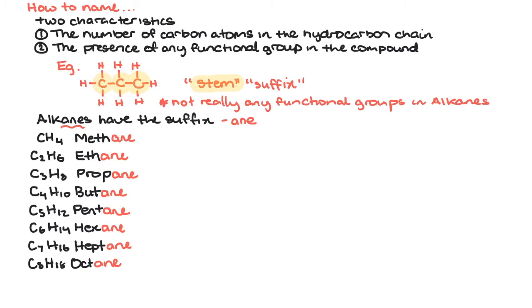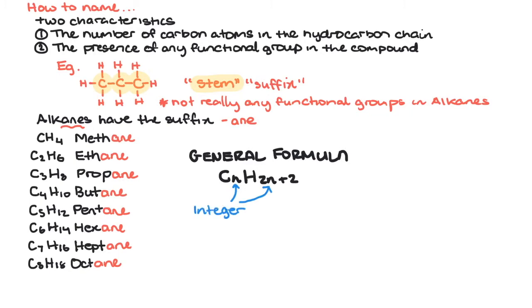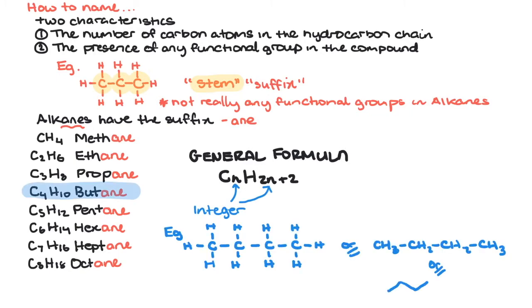Notice how each member of the alkane homologous series differs by a single CH2 from its nearest neighbour. Consequently, the general formula for alkanes can be written like so, where the letter n is any integer. For example, butane has 4 carbons, so its formula would be C4H10. n is the number of carbons.